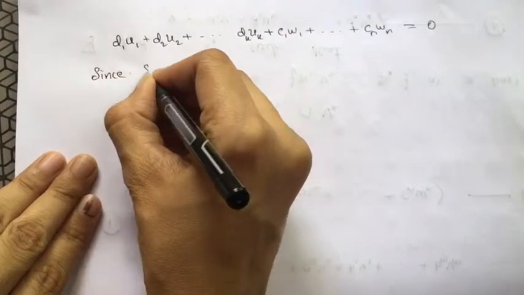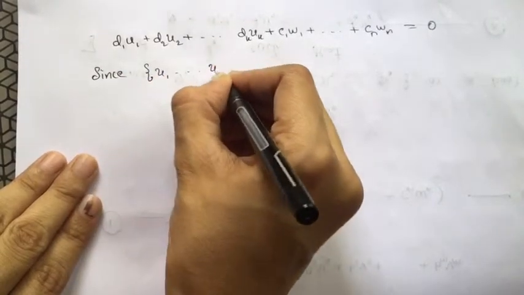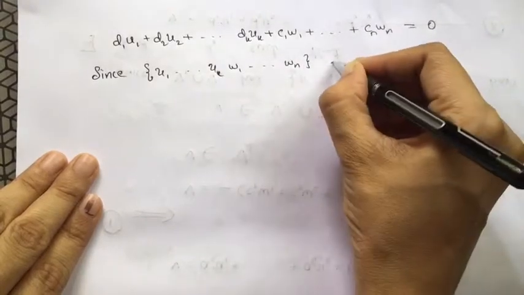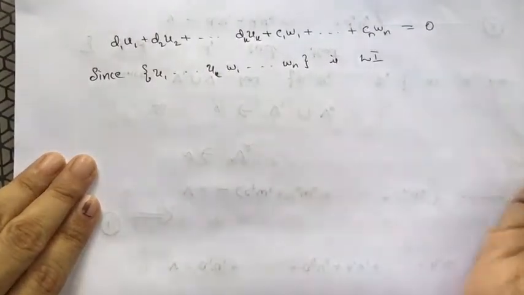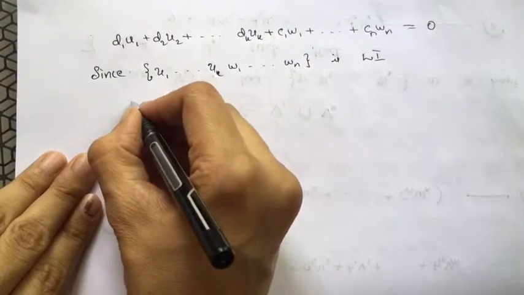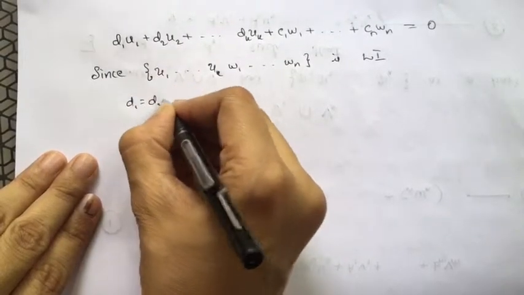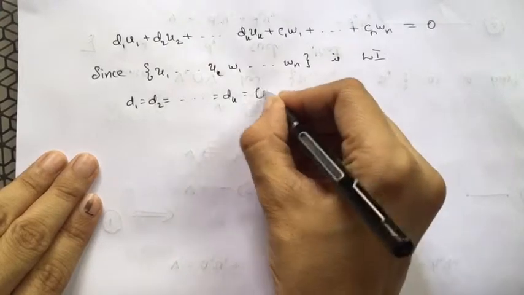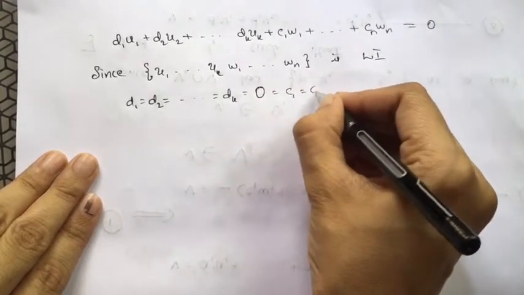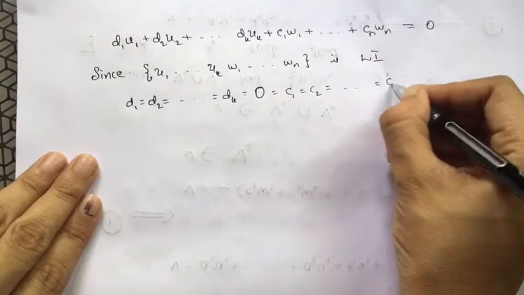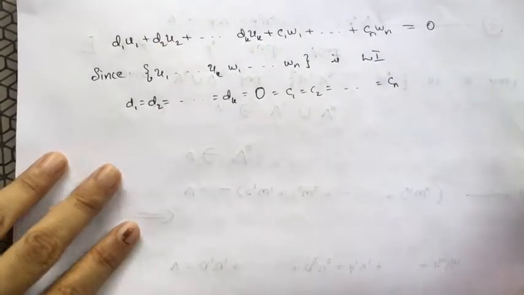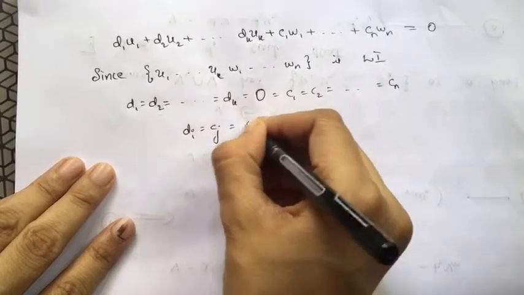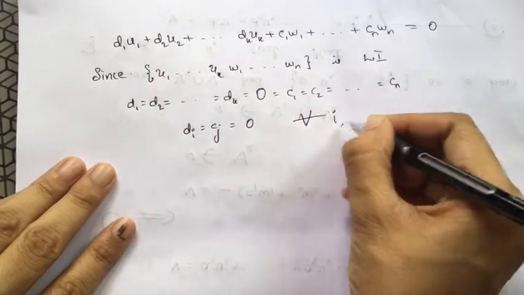Since u1, ..., uk, w1, ..., wn is linearly independent, d1 = d2 = ... = dk = 0, which is equal to c1, c2, ..., cn. All di's and cj's are equal to 0 for all i and j.